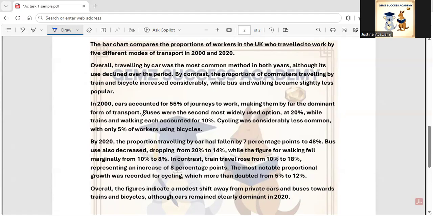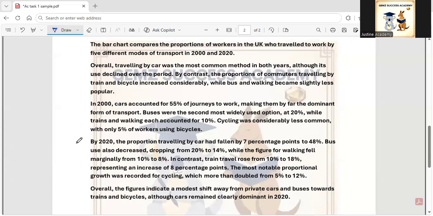Then we have written that buses were the second most widely used option at 20%, while trains and walking each account for 10%, or you can write almost 10% if you're not sure about the percentage. Cycling was considerably less common, with only 5% of workers using a bicycle. So in this paragraph we have only described the transport used in 2000.